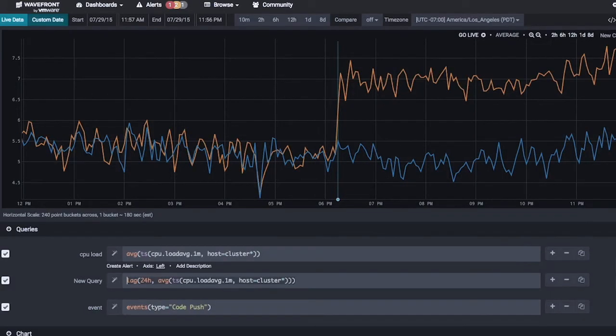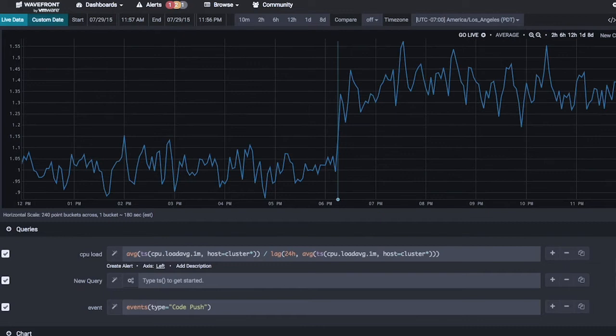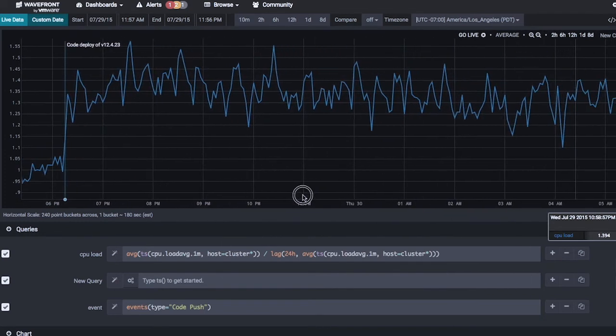We can divide today's data by yesterday's data, take the minute by minute, day over day ratio, and see what that ratio is. If I do that right here, divide the first by the second, we can see that the ratio tends to be around 1, between 0.95 and 1.05 all the time. But then right when this code deploy happens, it jumps up to about 40% higher, and it stays there consistently. If I drag out further, you can see it doesn't go back down. So you can say this is a way of understanding cause and effect with large data sets.